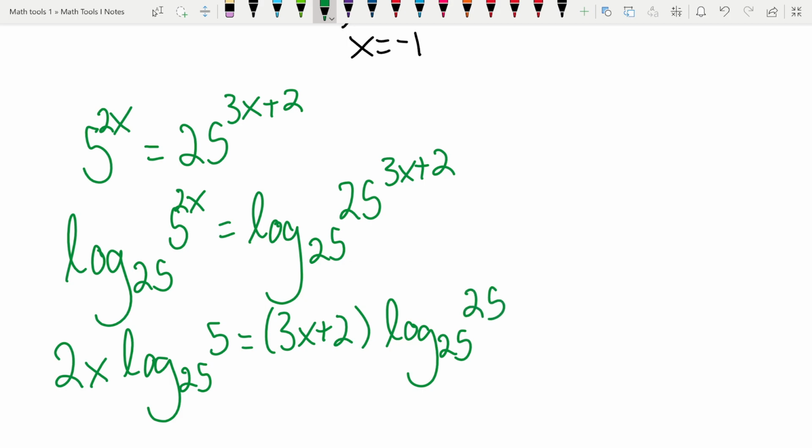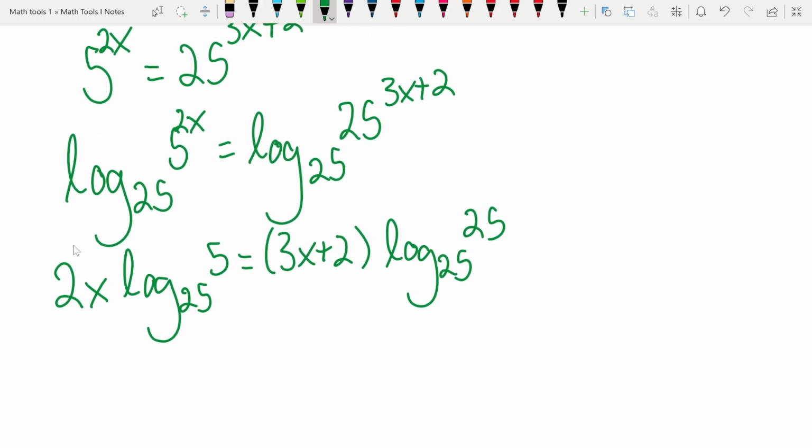Okay. So now this one is equal to 1 on the right-hand side, right? Because they have the same base, same argument. Then we just have to deal with this log over here. And this is still doable by hand because it's asking 25 to what power equals 5. So it's the square root of 25 that's equal to 5, which is going to line up with the 1/2 power. So remember, those rational exponents are the same thing as the roots, right? So this is equal to 2x times 1/2.